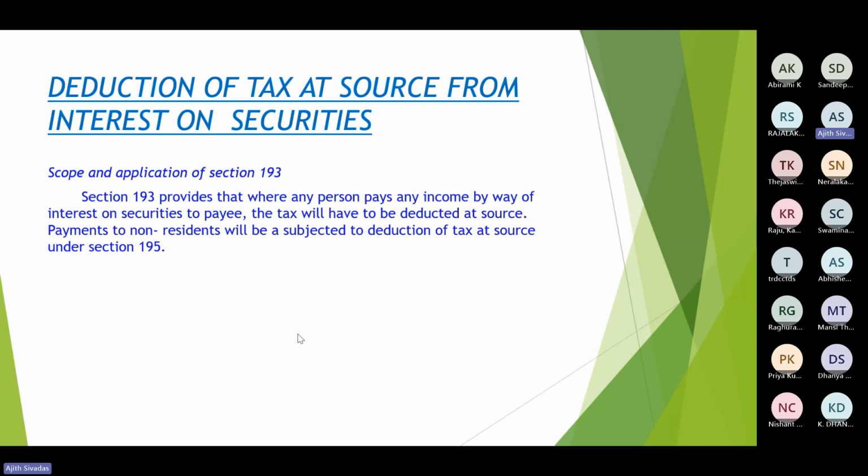Other than those securities, say you are a banking company making payment to your depositors in the form of interest, then it is not a security. A deposit cannot be termed a security. On such deposits, yes, 194A would be applicable.